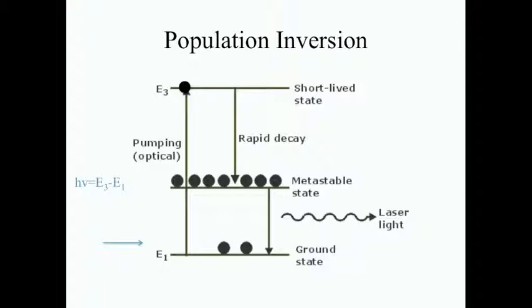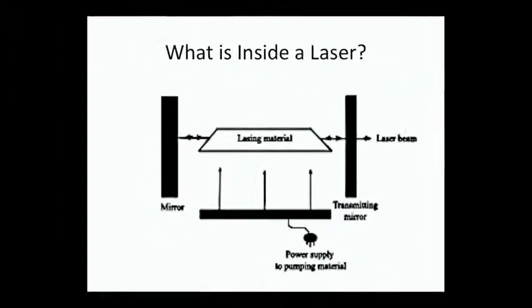If light with a frequency of E3 minus E2 is implemented, both absorption and stimulated emission can occur between the second and third states. When the system is at equilibrium, the population of each level will remain constant, and as a result, the rates of stimulated emission and spontaneous emission will balance, and the change in the number of atoms in the first excited state will be equal to zero. This is considered a metastable state. Such a system has reached a population inversion and is considered a gain medium.